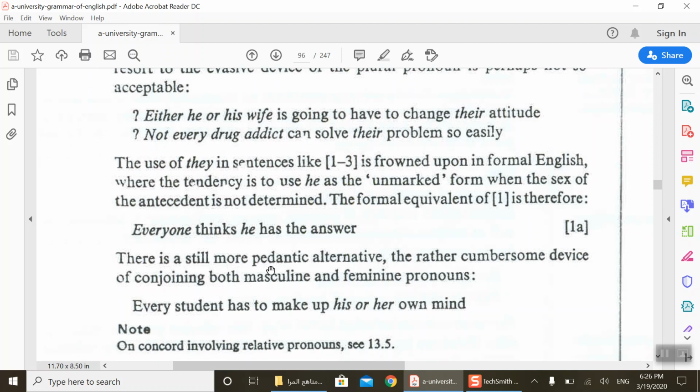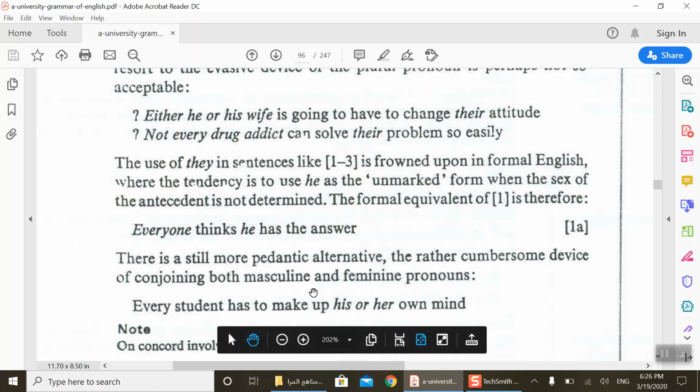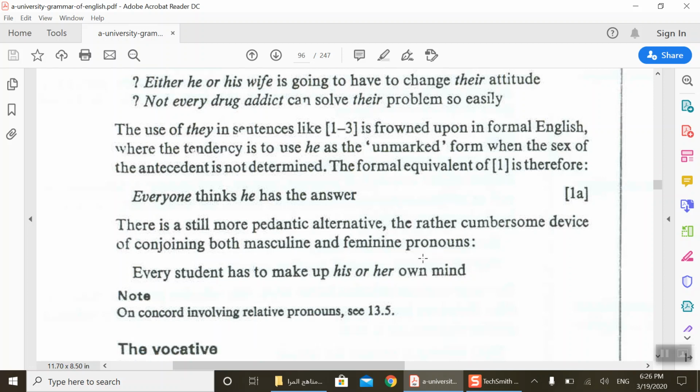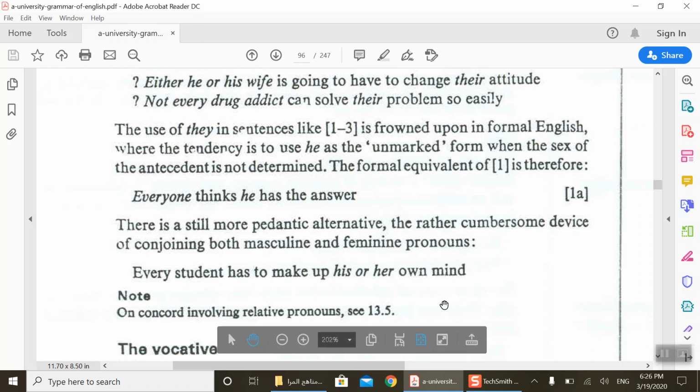So there is still a more pedantic alternative, the rather cumbersome device of conjoining both masculine and feminine. You see here, this is the result. You can join both masculine and feminine pronouns. So you can say every student has to make up his or her own mind. You see here, his or her own mind.